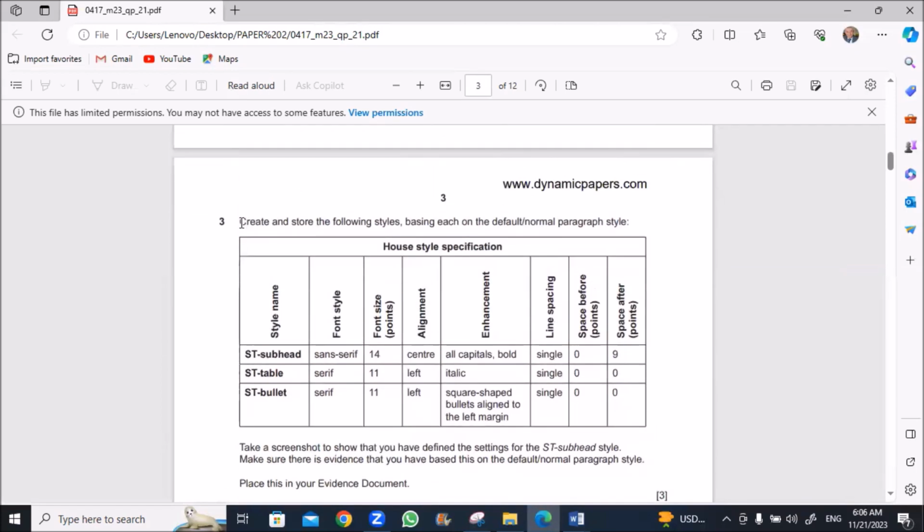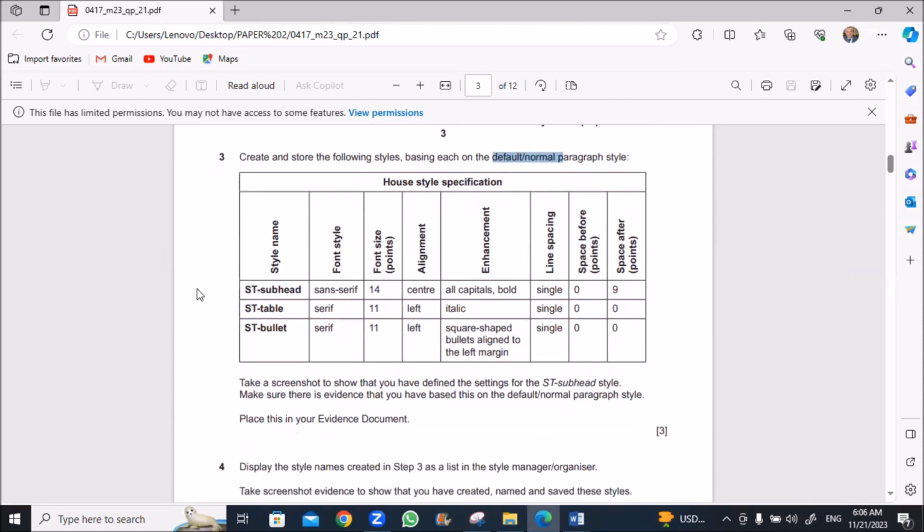Number 3, create and store the following styles, each based on the default or normal paragraph style. This is important. The first style is ST subhead.